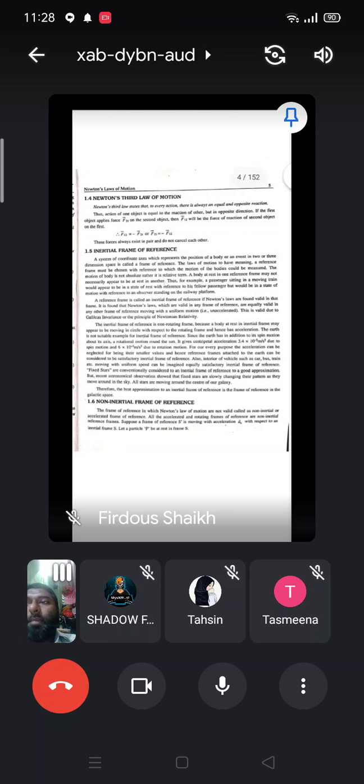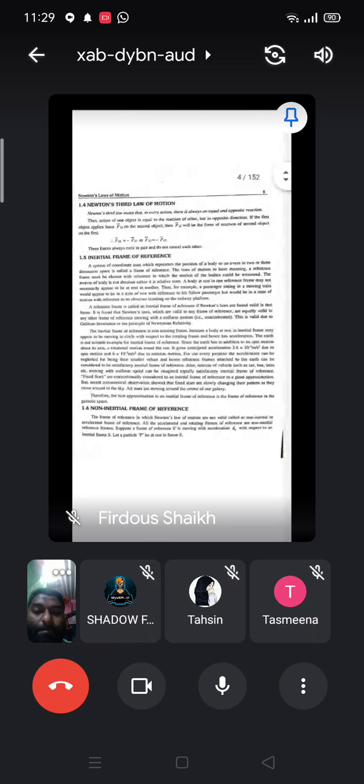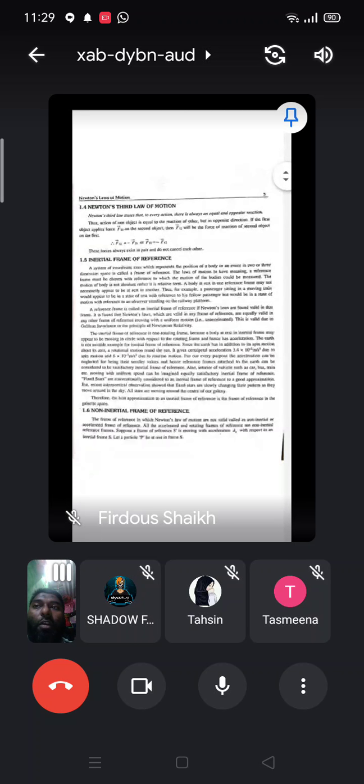If the first object applies force F12 on the second object, then F21 bar will be the force of reaction of the second object on the first. F12 bar is equal to minus F21 bar, or F21 bar is equal to minus F12 bar. These forces always exist in pairs and do not cancel each other. This is about Newton's laws of motion.